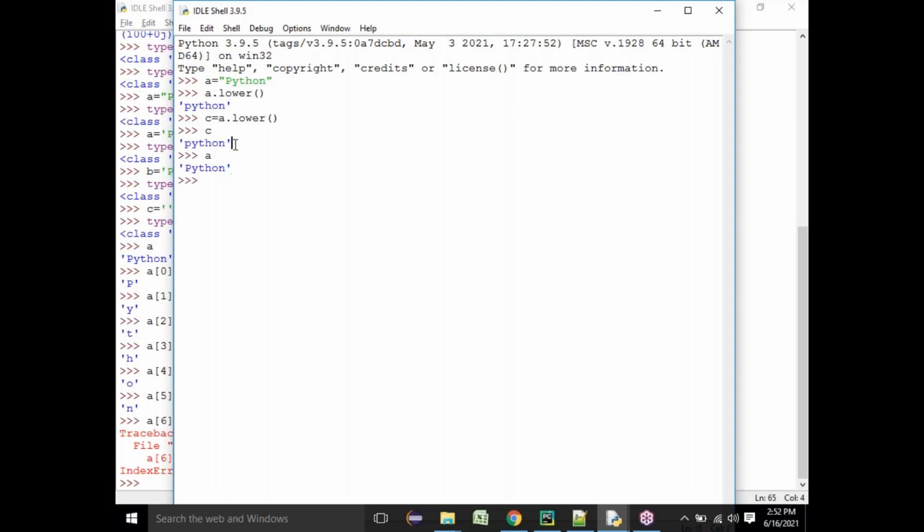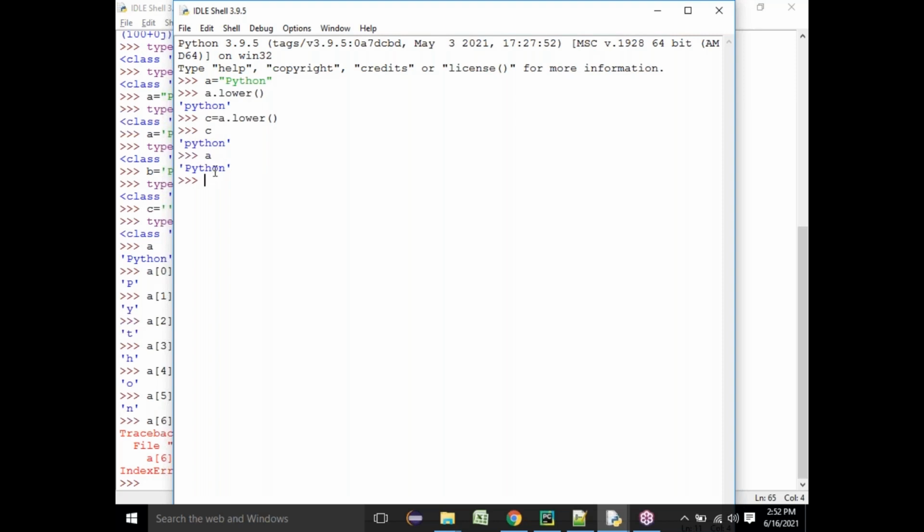So if you want to convert it completely, you need to save it in some variable. Are you clear? A is still Python, but I'm doing an activity on it with lower. I'm only using a method. I'm not changing A. If you want to store it in some variable like C, or whatever you want to take, you can convert and do that.